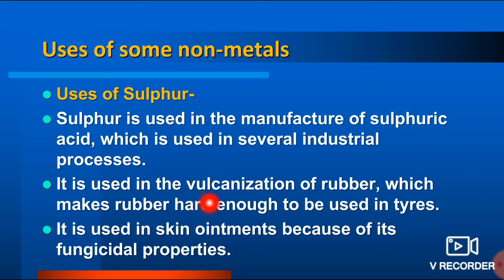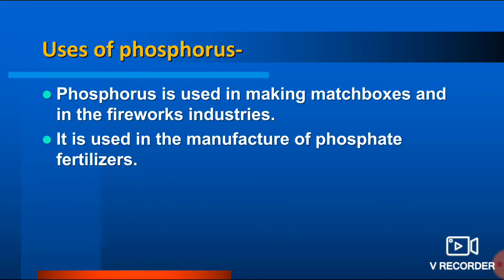The vulcanization of rubber is possible because of sulfur, and this process increases the durability and strength of rubber, and that is useful for making tires. Sulfur is also used in skin ointments because of its fungicidal property. If we apply an ointment which has sulfur in it, it will not allow fungus to grow on the wound. So that is one of the ways we are using sulfur ointment.